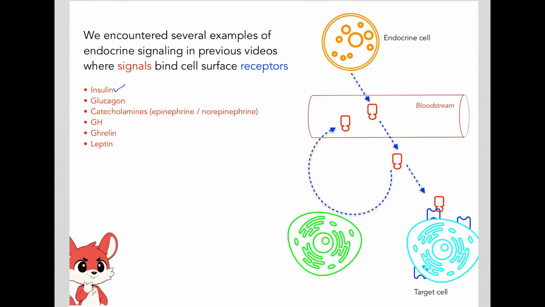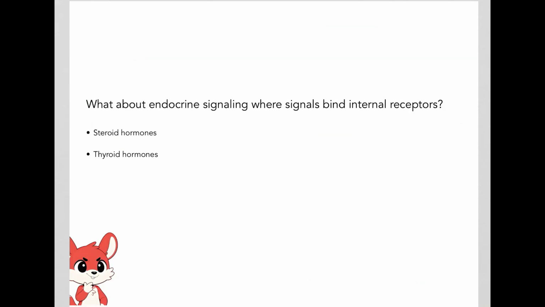Besides insulin, we also discussed several other signals that bind surface receptors, including glucagon, catecholamines, which are epinephrine and norepinephrine, growth hormone, ghrelin, as well as leptin. Now let's look at endocrine signaling that binds receptors found inside the cells, or internal receptors. Examples of these are the steroid hormones as well as the thyroid hormones.